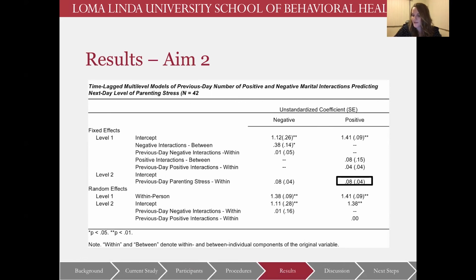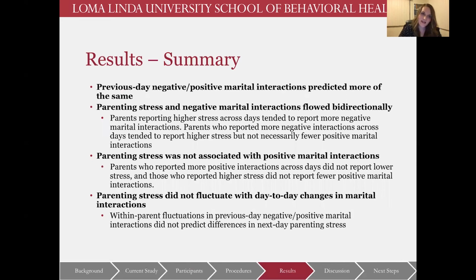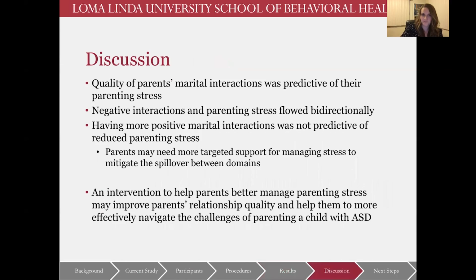And finally, for positive interactions predicting parenting stress, neither previous day between or within person differences in positive marital interactions significantly predicted differences in next day parenting stress. So putting all of that together, essentially previous day negative or positive marital interactions predicted more of the same. Parenting stress and negative marital interactions flowed bidirectionally. Parenting stress was not associated with positive marital interactions, and parenting stress did not fluctuate with day-to-day changes in marital interactions. So pretty consistent there.